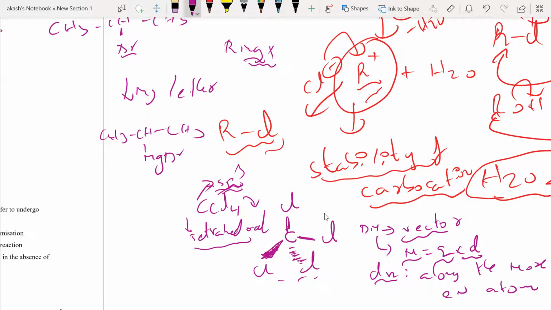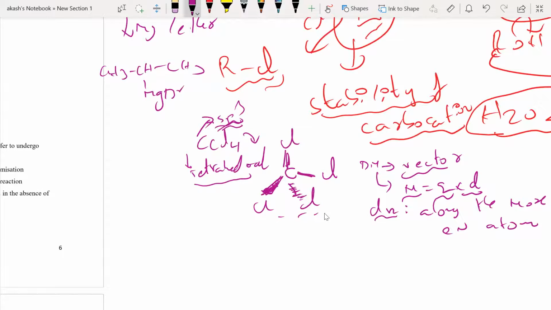Now please understand, for each of the polar bonds, I see that I have four C-Cl bonds. All of these are polar bonds. I think we have already discussed what is meant by polar and non-polar. Whenever you see that delta positive and delta negative are there in a bond, because I have a difference in electronegativity, this kind of charge separation is what is called being polar. So you understand that this what is that?